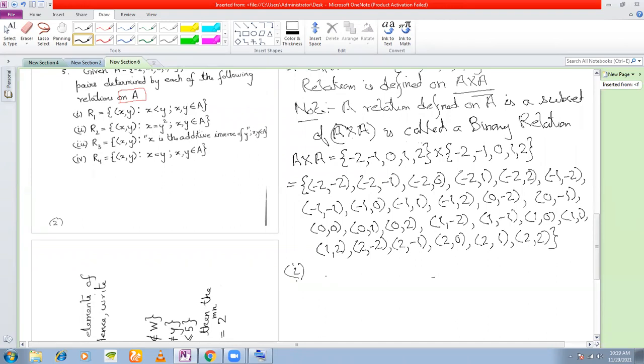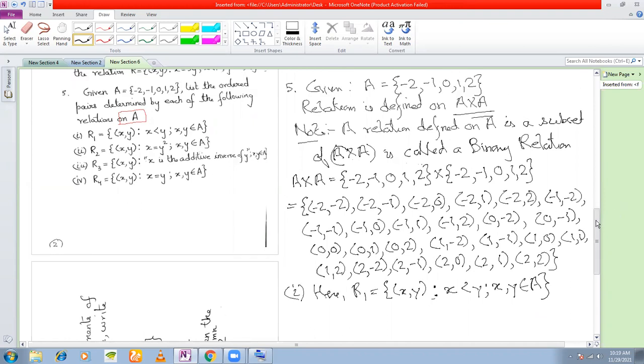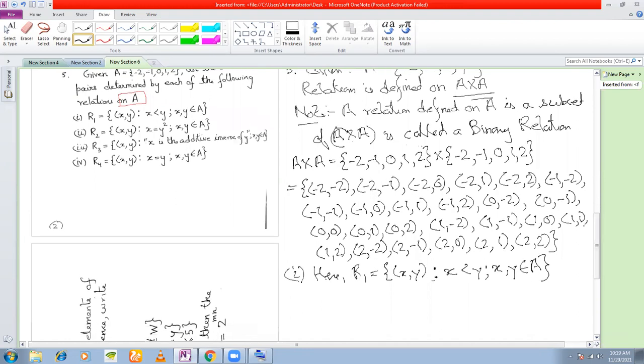First question. R1 is defined as the set of ordered pairs (x, y) such that x is less than y, and (x, y) belongs to A cross A. Now how do you list down the ordered pairs of this relation?